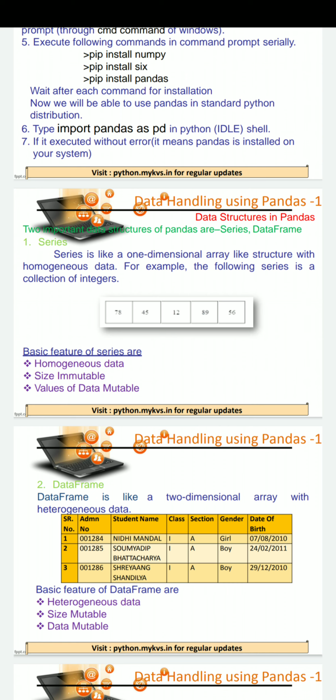The meaning of these two is that once a series is created with 5 elements, we cannot increase it to 6. But the values stored in a series can be edited.